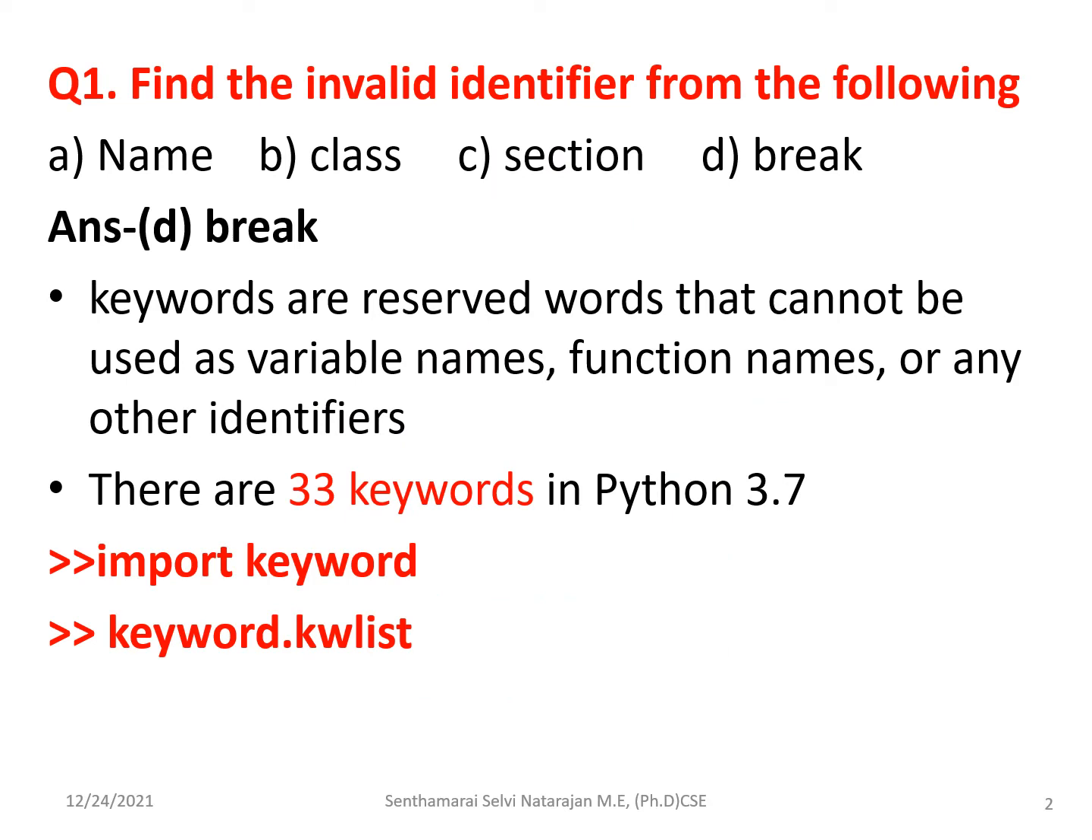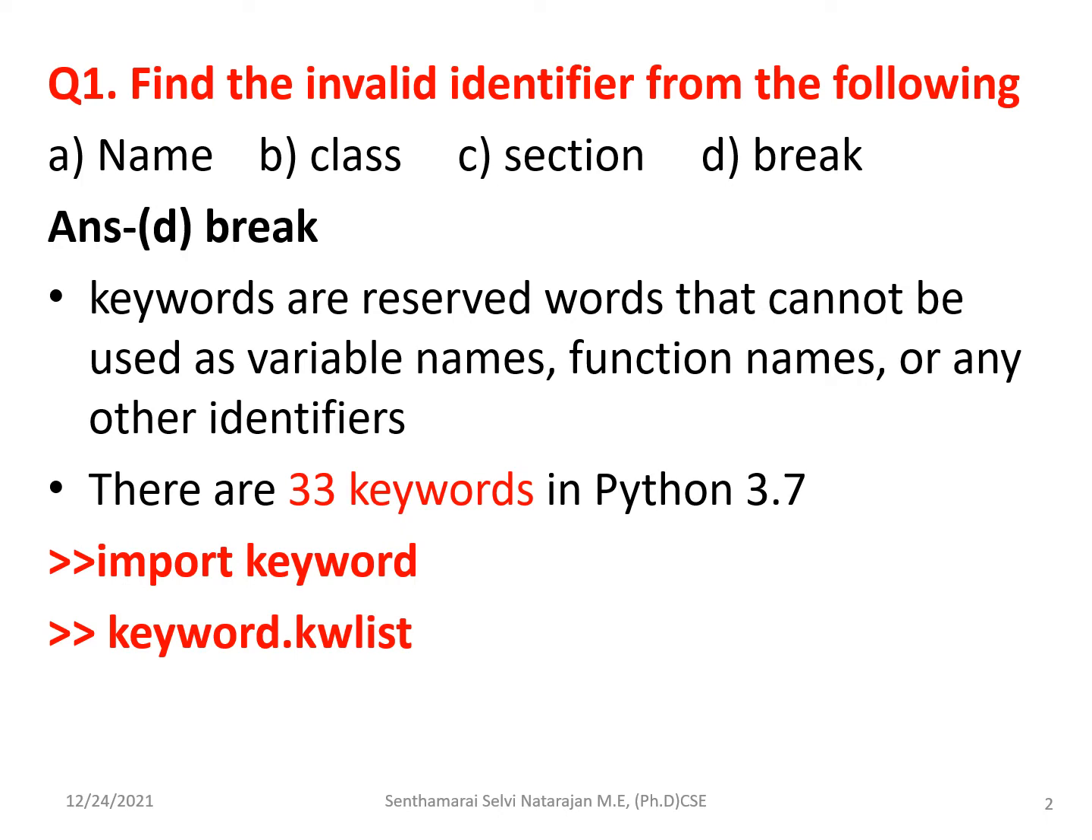Going to the first question, here they have asked for the invalid identifier. So you have to know about the identifier and the keywords. In identifier, you will be having the variable names, function names, likewise. So there are some rules regarding the framing of these variables or functions or identifiers.